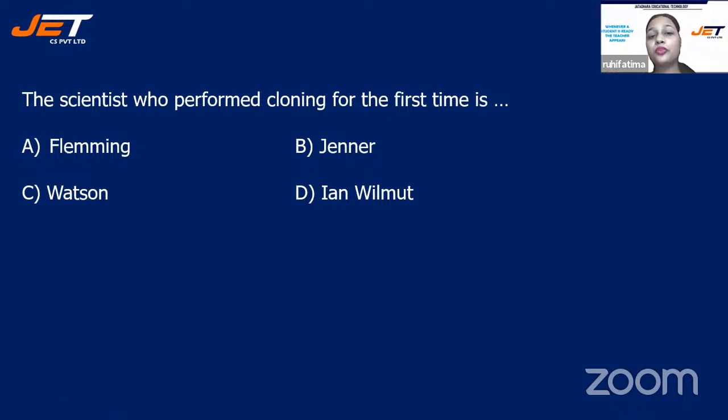Scientist who performed cloning for the first time. Time is up, children. The correct answer is Ian Wilmot. All right. So he performed cloning for the first time in sheep, and the name of the sheep was Dolly.